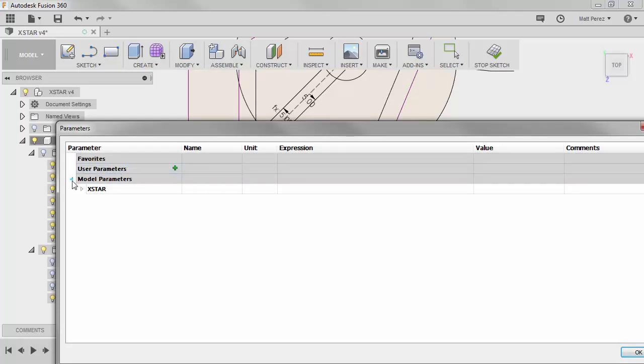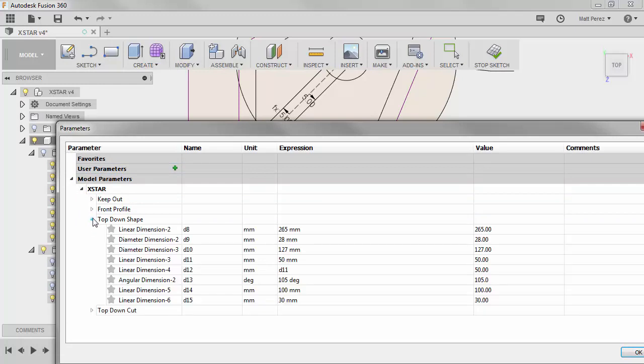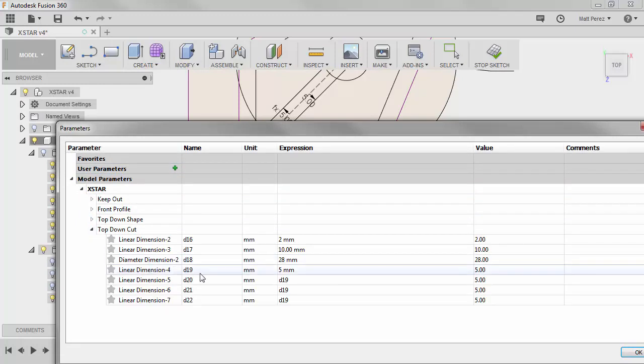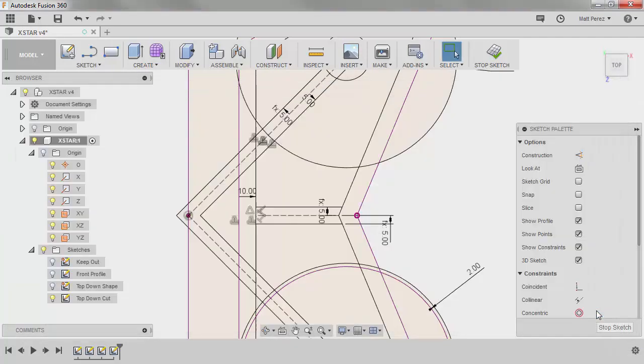They're called user parameters. And you can simply name them ahead of time. So for instance, if you wanted a specific 5 or 10mm offset, instead of having it called D19, we could name it offset. And notice that it re-references all of these to be equal to offset. You could make that ahead of time, or you could name it on the fly instead of being D19. And you can do it that way as well. So that way you don't have to remember D19.